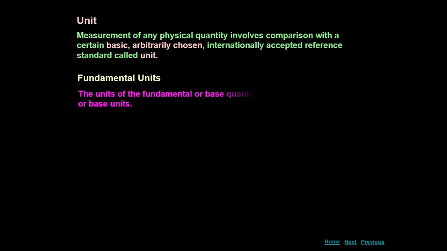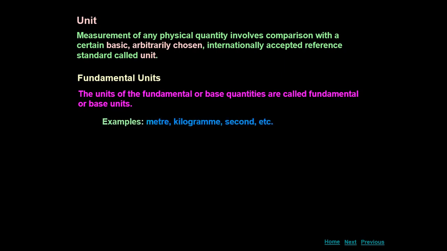Fundamental units. The units of the fundamental or base quantities are called fundamental or base units. Fundamental quantities are length, mass, and time, so their units are called fundamental units. Examples: length unit is meter, mass unit is kilogram, time unit is second. So these are basically the units of the fundamental physical quantities. That is why they are called fundamental units.